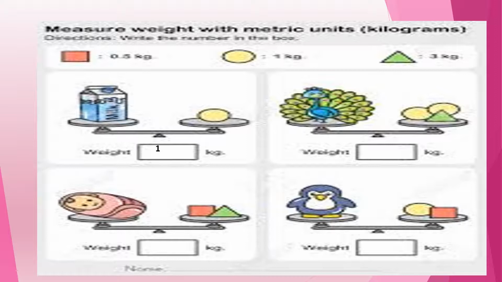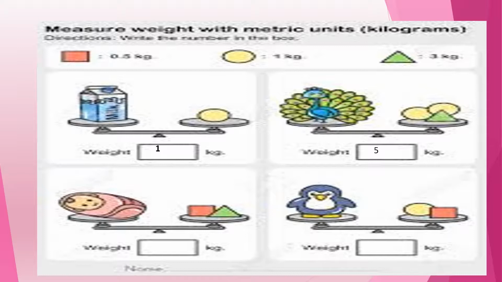On one side a peacock is kept there and on the other side of the pan there are two circles and one triangle. When you add it up, you will find the weight of the peacock is 5 kg. So 5 kg weight is kept on the one side. That means two circles having 2 kg and one triangle which is having 3 kg. When you add it up, it is 5 kg. So the weight of the peacock is also 5 kg. All the pictures have the same weight. You have to find out the weight.